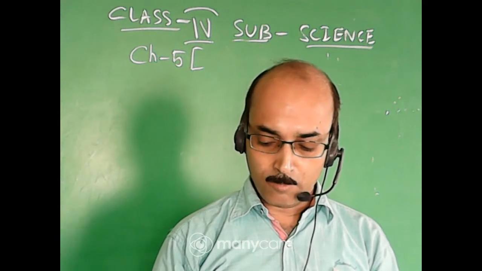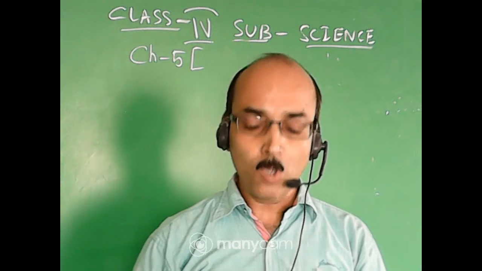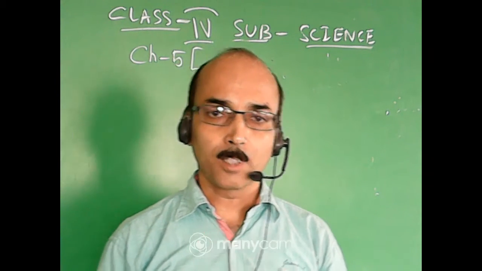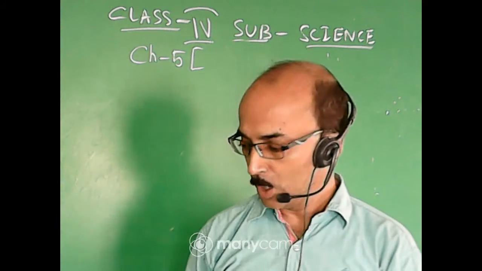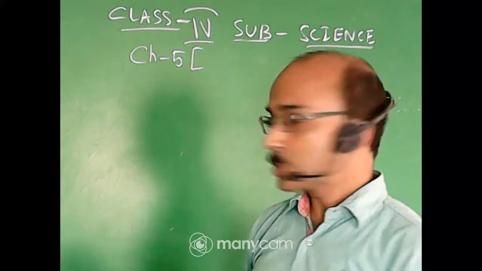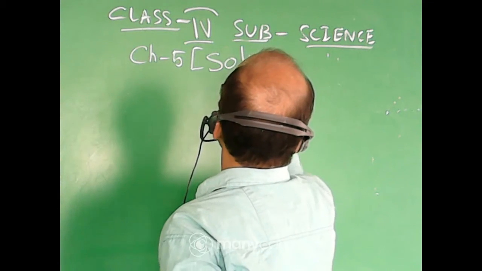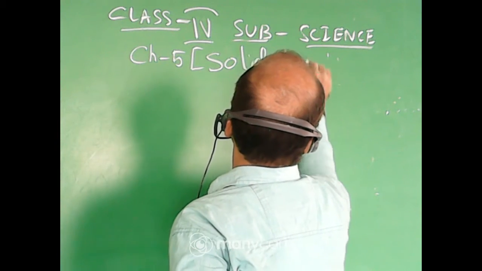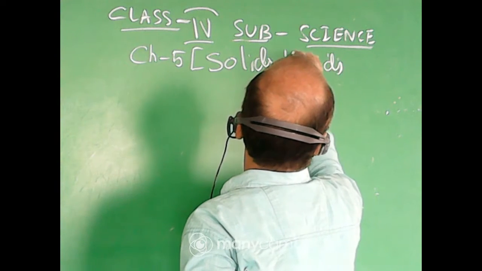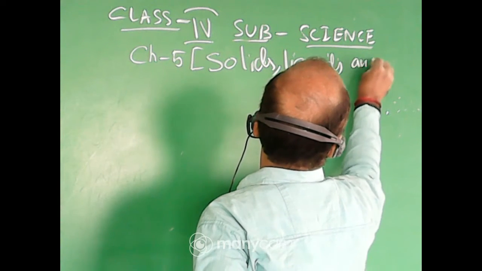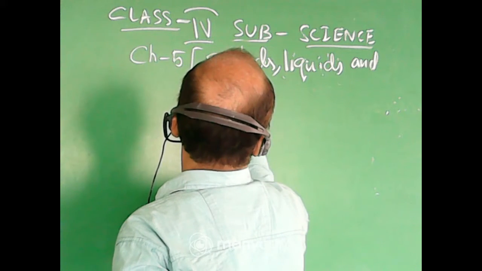Today I will refer to you that you should follow page number 27. I will explain from page number 27. States of matter are interchangeable. So students, we are doing chapter number 5. Chapter number 5 is Solids, Liquids and Gases.